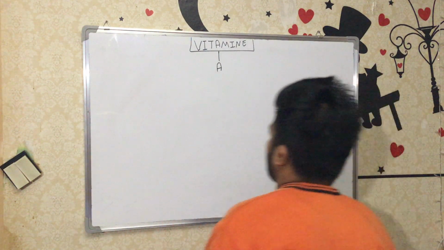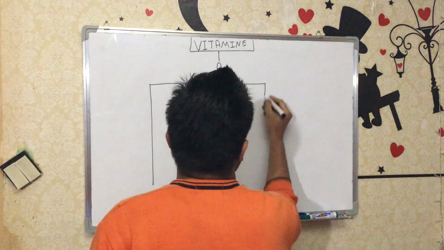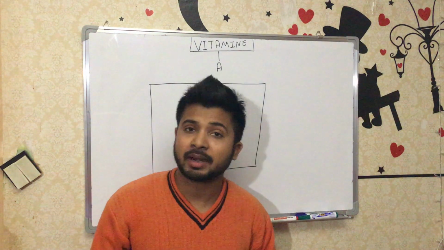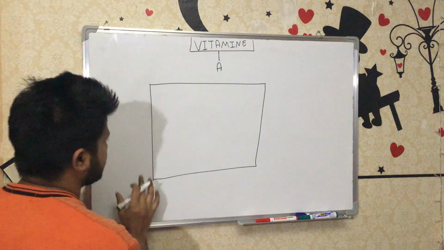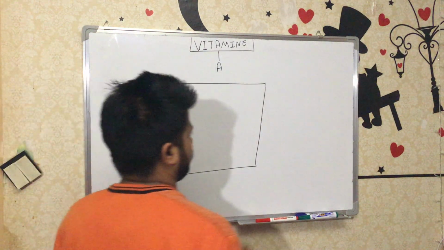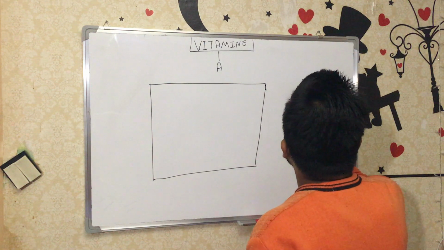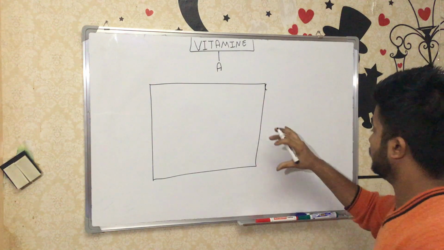So let's discuss, first of all, vision. As we know, in the eye we have two types of cells, the rods and cones, which work in dim light, colorful light and every kind of light. So this is the rod and cone cell. For example, this is our retinol binding protein. We can even say cellular retinol binding protein because it's in a cell.